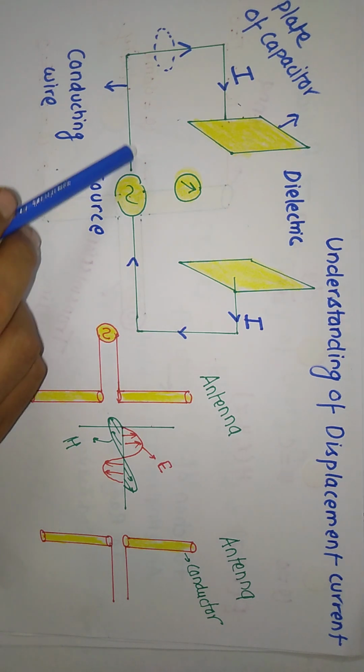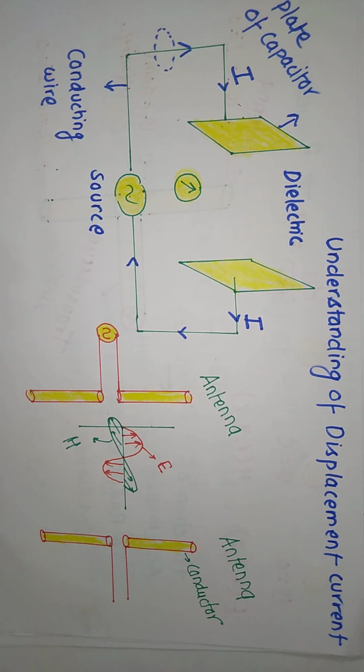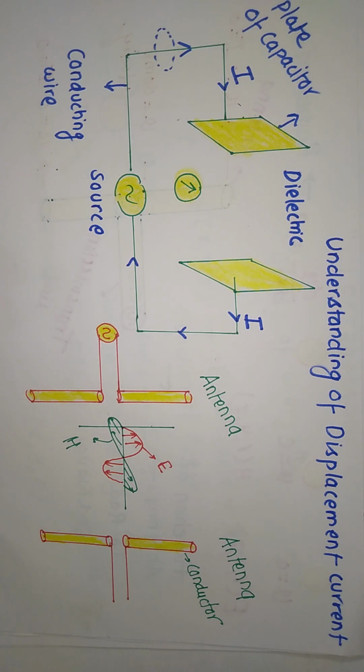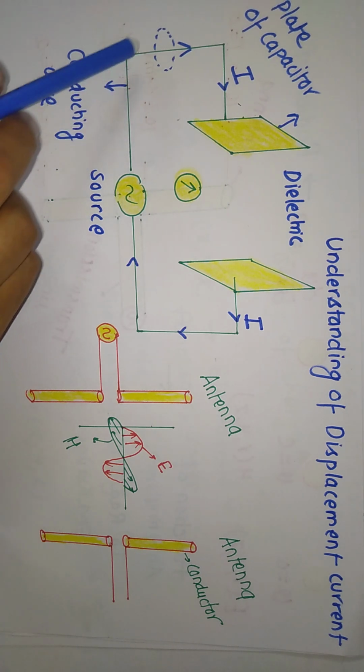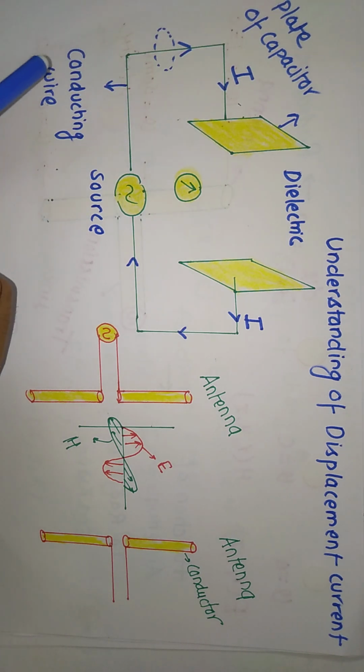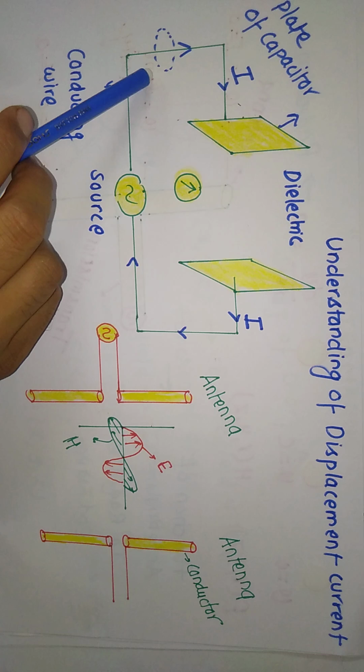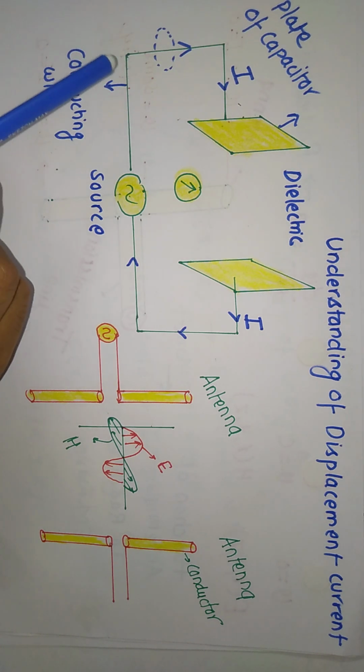This wire is nothing but a conductor. Through the conductor, which type of current flows? Conduction current flows. Because of current, which type of field will produce? Magnetic field will produce. And magnetic field will always exist in the form of closed loop, always remember.